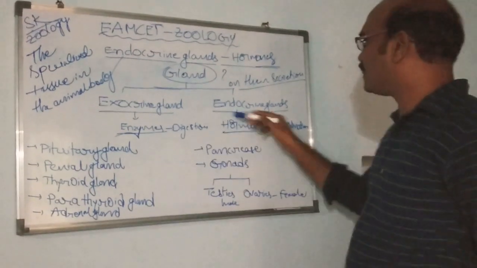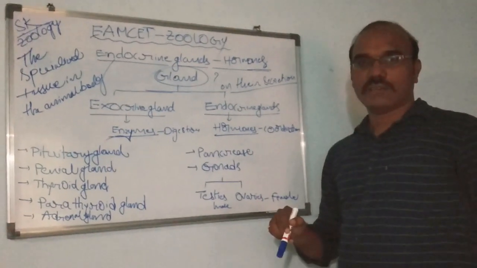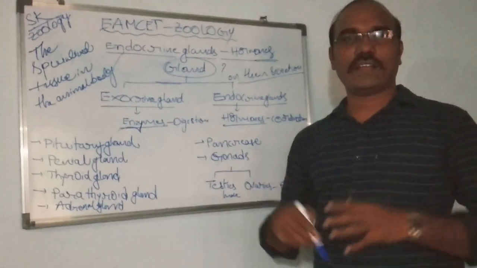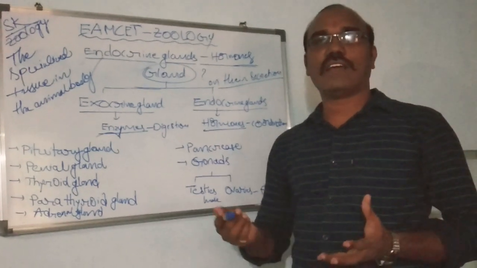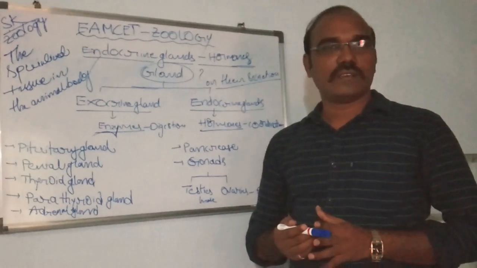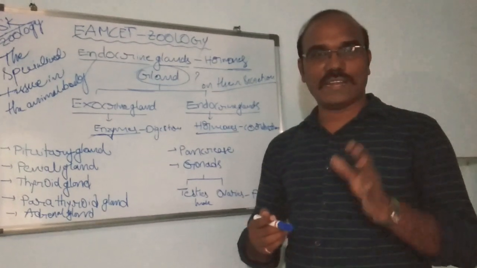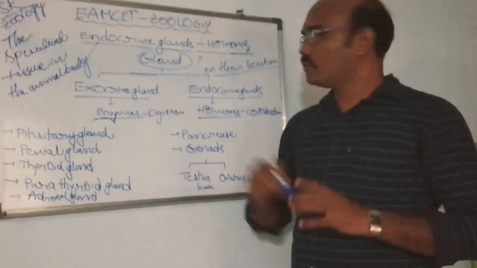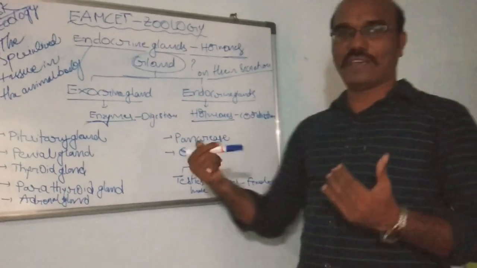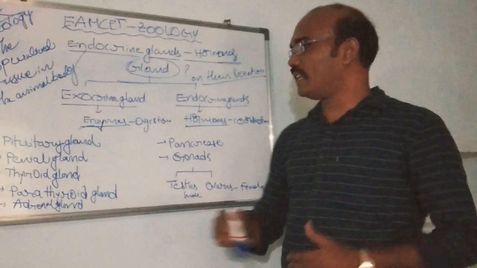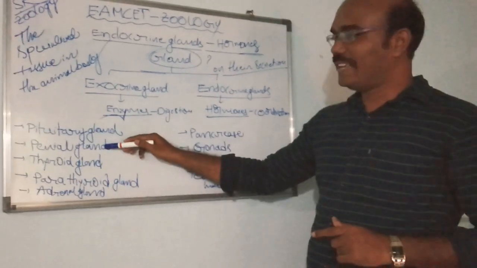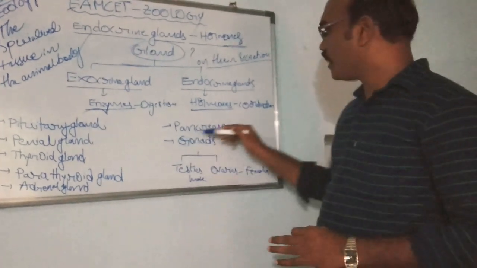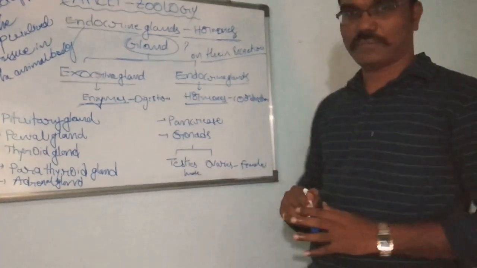Now we have to discuss the endocrine glands. There are different kinds of endocrine glands in the human body. The study of the endocrine glands and their secretions is called endocrinology. So what are they? They are the pituitary gland, pineal gland, thyroid gland, parathyroid gland, adrenal gland, pancreas, and gonads.